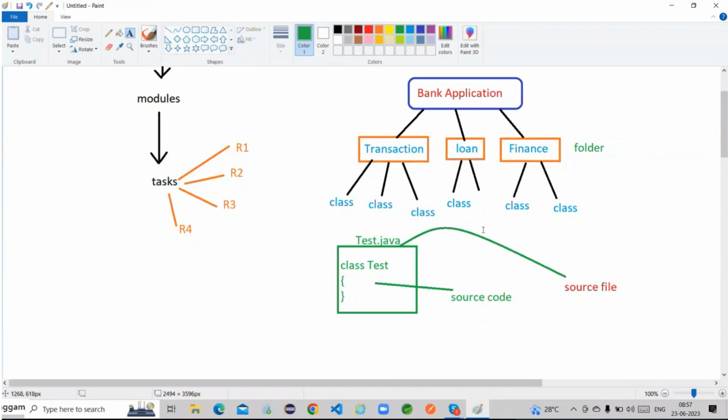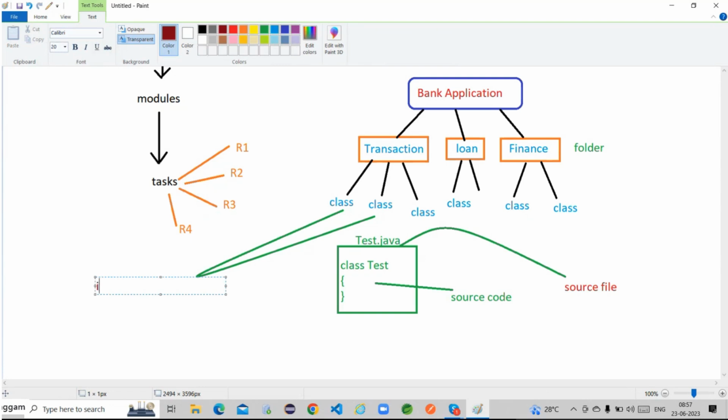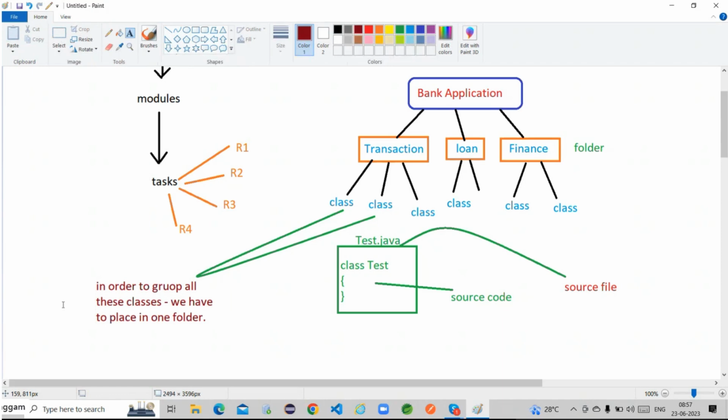What folders are we creating in order to group all these classes?